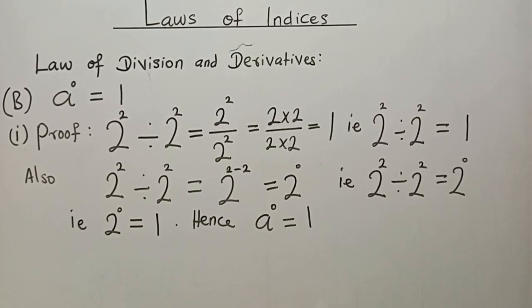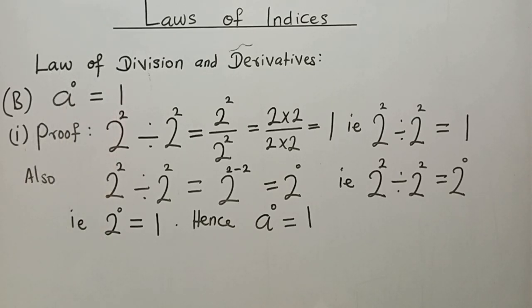Here comes the second law. It says A to the power 0 is equal to 1. A can be a number in any form, which means any number raised to the power 0 is equal to 1. Whether it is 1 million or 2 million, whether it is just 2 or 1, whether it is 5 or 10, just anything at all that is A raised to the power 0, the result is equal to 1.